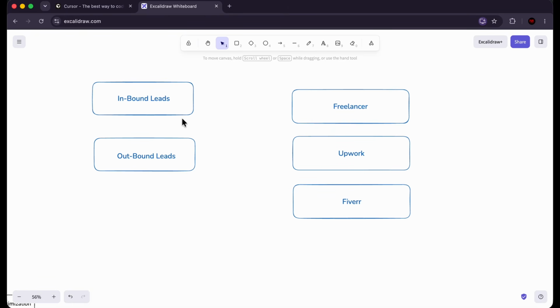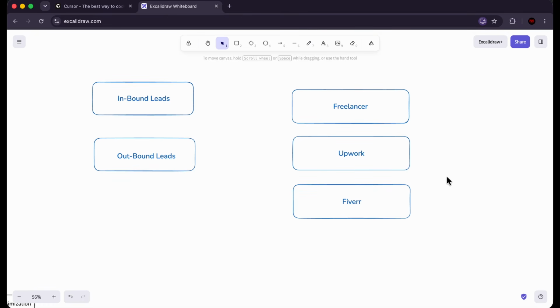Now, a lot of people do not want to do outbound lead generation. It's too tiring for them, too time consuming. So in that case, what you can do is use sites like Freelancer, Upwork, and Fiverr, where business owners will put down requirements for applications that they need to be built. And this is a form of inbound lead generation for you, because the clients are going on these sites and saying, hey, we need you guys to build this for us. Who can build this for us? And then freelancers bid for those jobs, right?